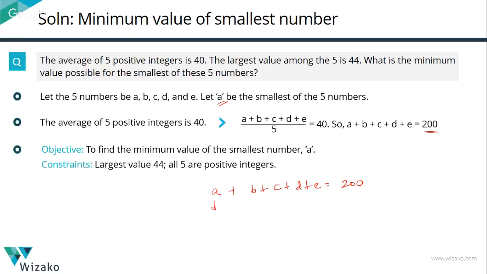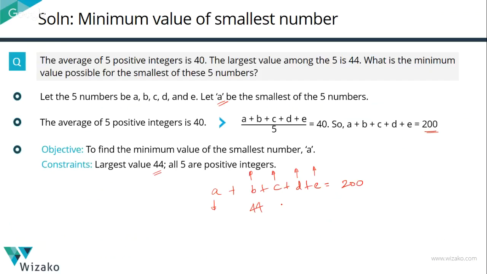If A has to be minimized, it is quite evident that we need to maximize the remaining numbers. We need to maximize B, we need to maximize C, D, and E. All 4 of those numbers will have to be maximized. Start with B. How high can the value of B be? The largest among these 5 numbers can only take a value of 44. So let's assign 44 to B.